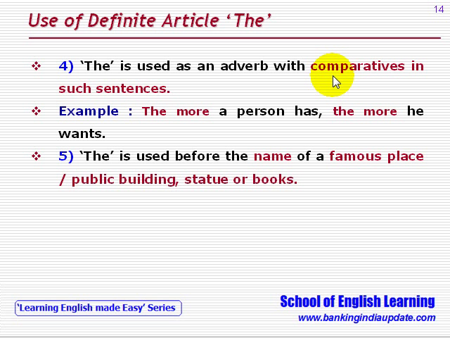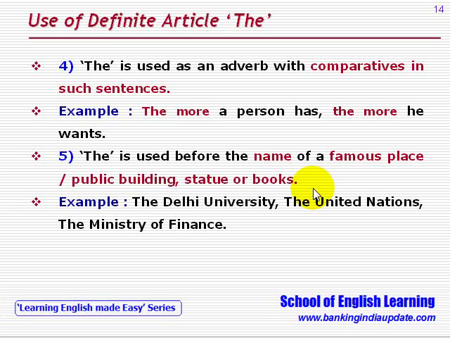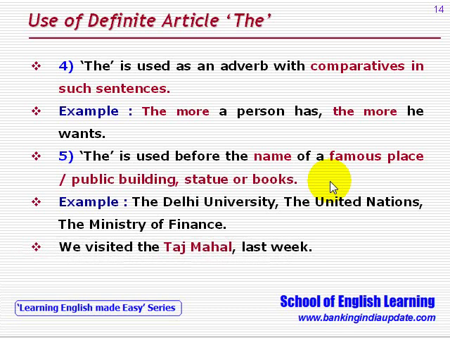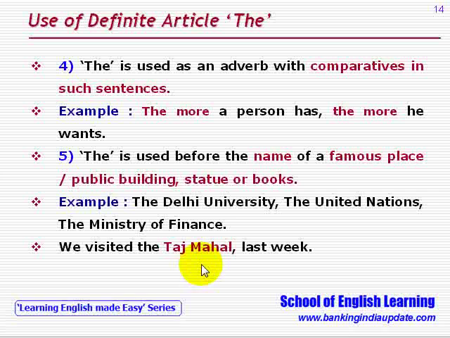Five, the is used before the name of a famous place or public building or statue or books. Like, the Delhi University, the United Nations, the Ministry of Finance. So the is used before the name of a famous place, public buildings, statues or books, etc. So we visited the Taj Mahal last week. So it is a famous place, a famous building.